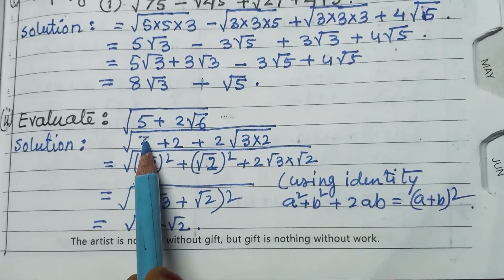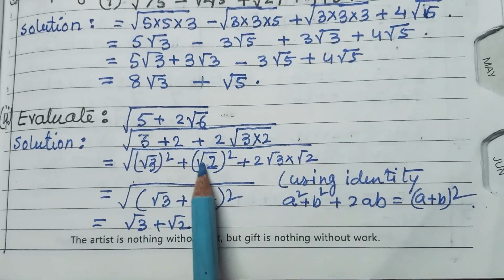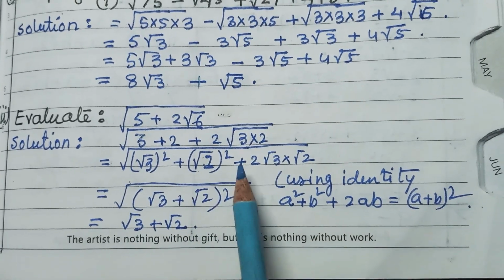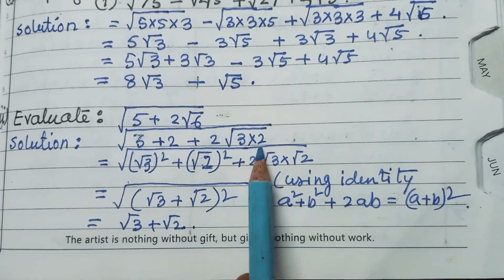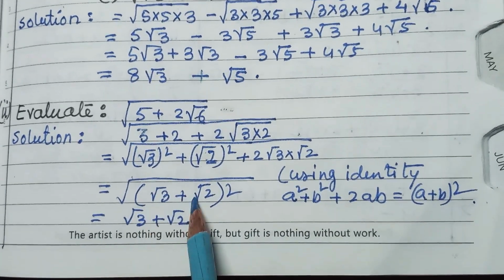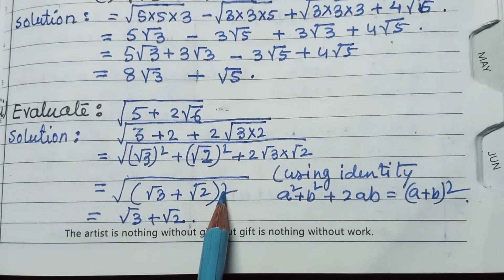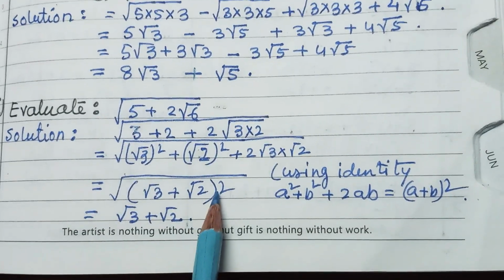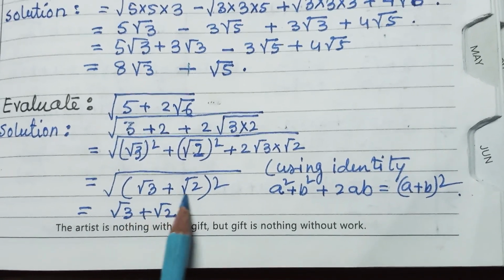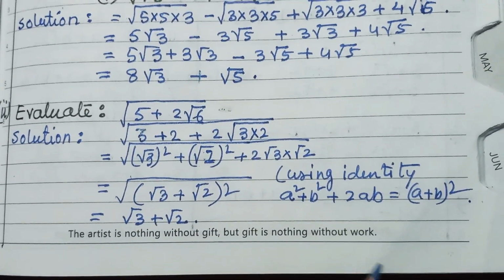Now 3 is actually root 3 whole square, and 2 is root 2 whole square. So we can write it as a square plus b square plus 2ab, with 2 root 3 into root 2. So a plus b whole square identity, if you check, this is a plus b whole square. Now when square root and square come together, both will cancel, only the number will come: root 3 plus root 2. It is the answer.